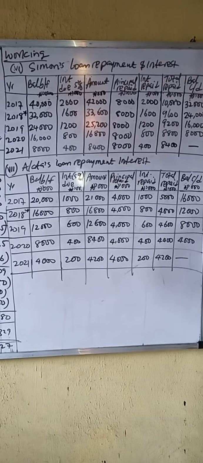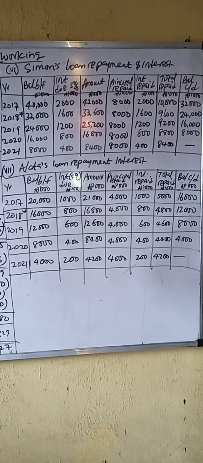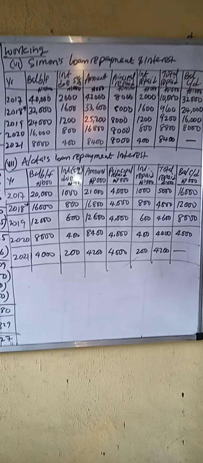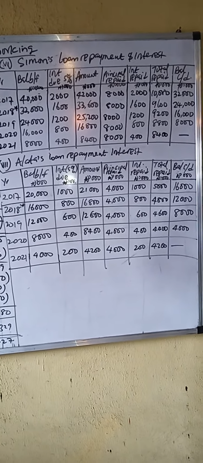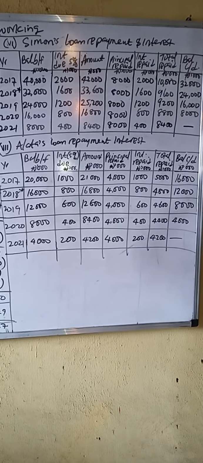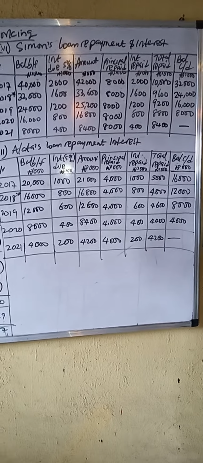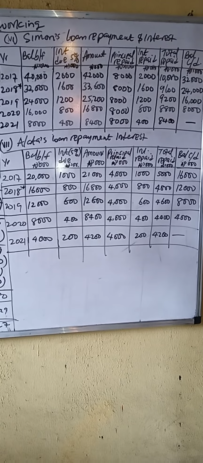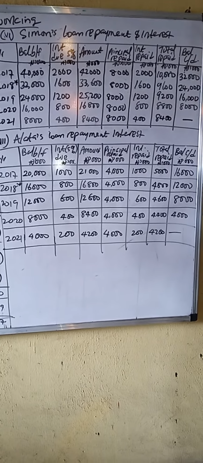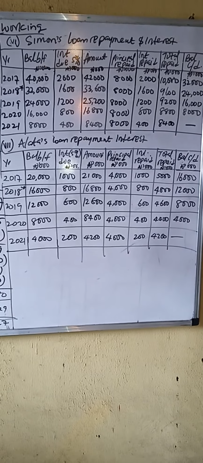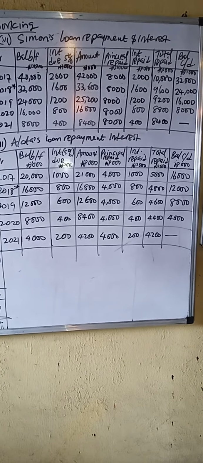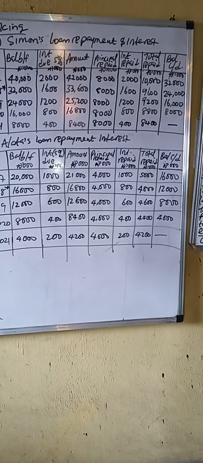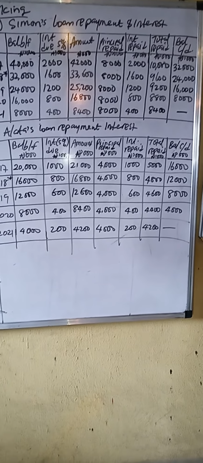Candidates, I want you to take note, the year we are preparing for is 2018. And so, for exam purpose, you may stop at 2018. But for office purpose, please, you need to do all the 5 years to determine the balance at the end of the period. All right, so we have balance brought forward, interest due, amount, principal repaid, interest repaid, total repaid, and balance carried down. Balance carried down is equal to amount minus total repaid. It will definitely give you the balance to be taken to the next year, and that's what happened.